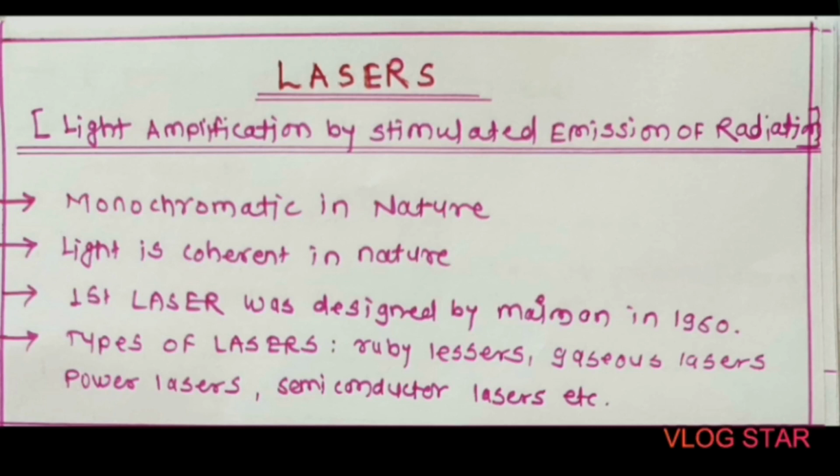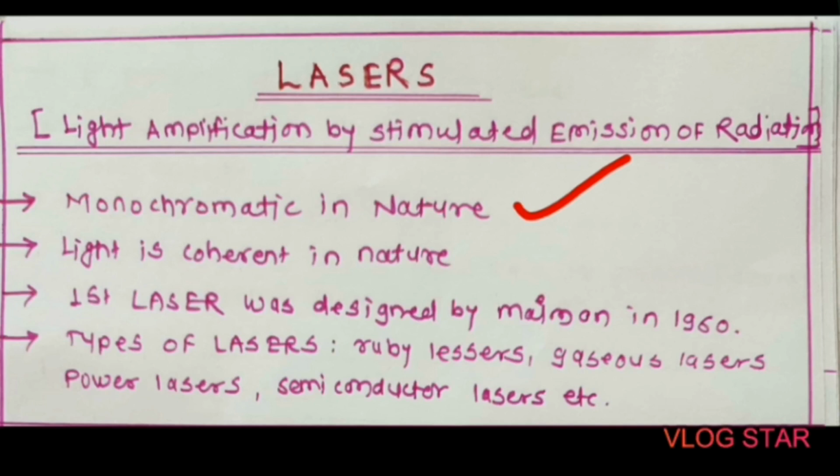The light has a dual nature. It consists of a wave nature and the energy. The energy contained by the light means the number of photons contained by that light. The laser light is monochromatic in nature, that means the light which is having a single color or single wavelength. Mono means one and chrome means color.